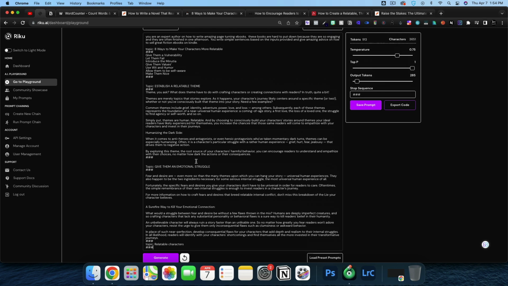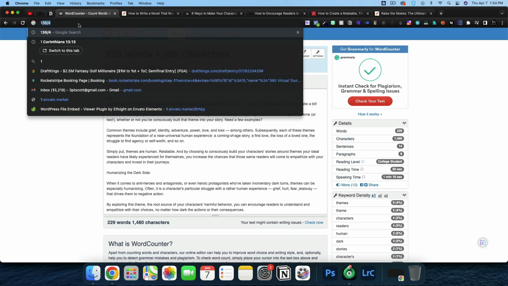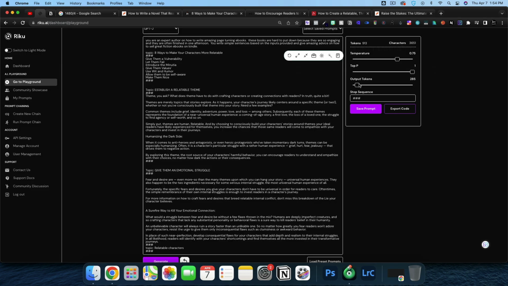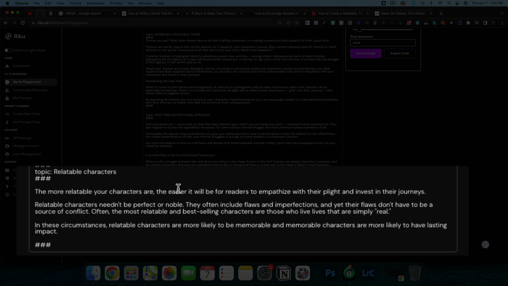Now let's look at our longest one. I think it's going to be this one here. So 1480 divided by 4. Let's go ahead and bump this up a bit. Let's click generate. The more relatable your characters are, the easier it will be for readers to empathize and invest in their journeys.